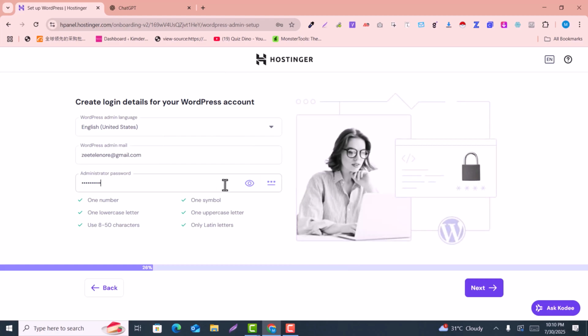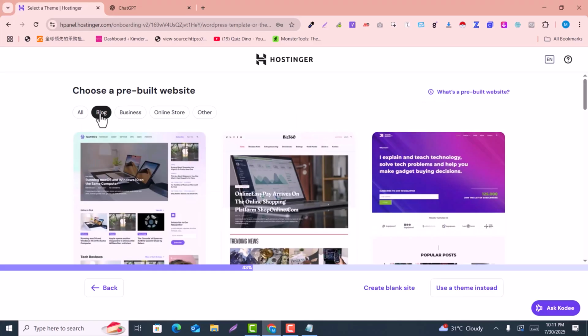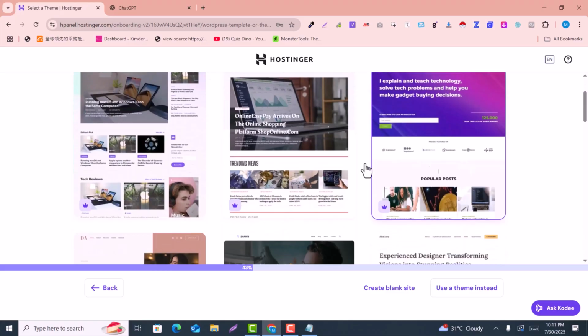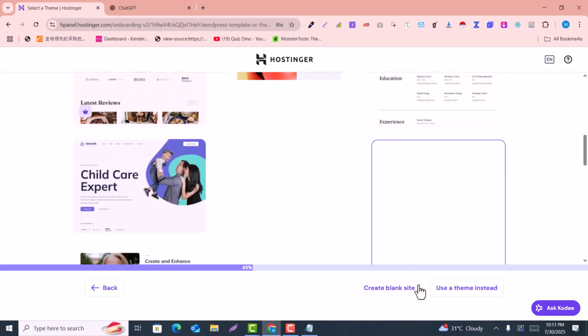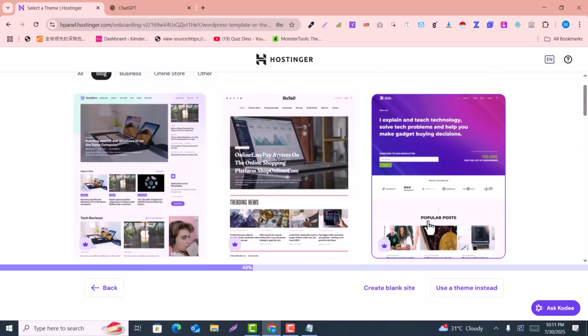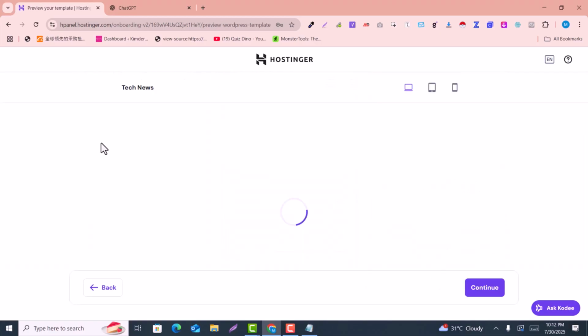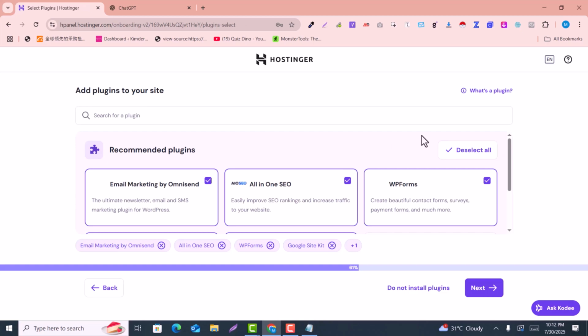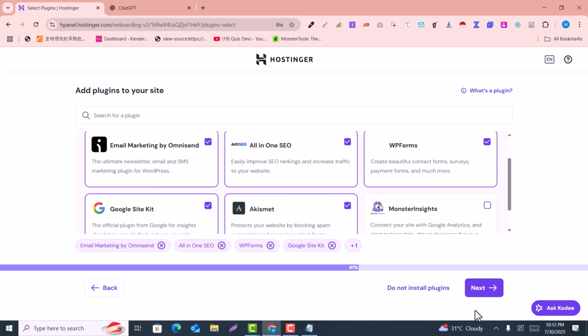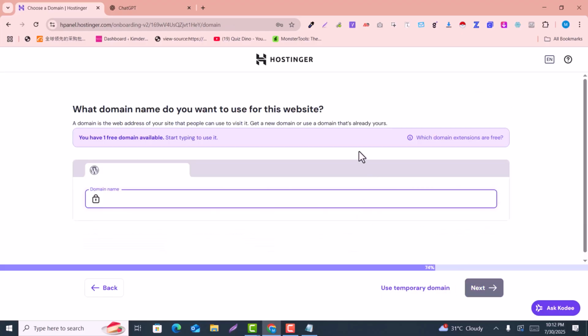So here you can use a password that you can easily remember. You can select blogs here, and if you click on blog, there will be a lot of blog layouts in front of you. You can also select the use theme instead, so you can also use the themes. For example, I go with this layout, the tech news layout, and click on continue. And here you can see these are the recommended plugins that need to be installed. So for now we don't need to install these plugins, and here you can claim your free domain.